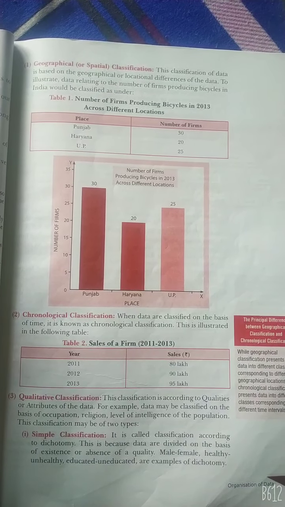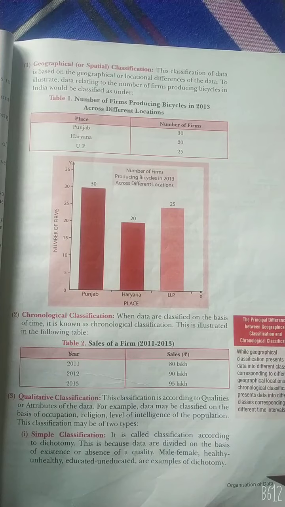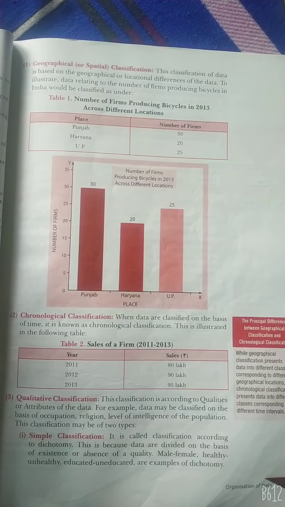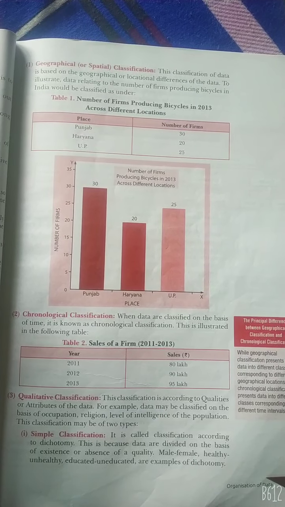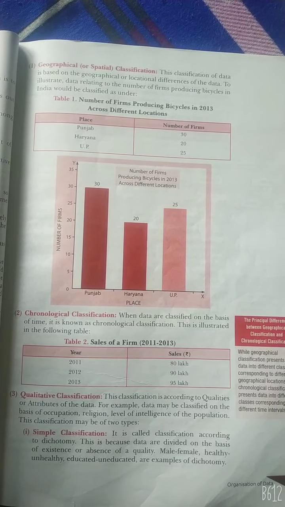This is classification according to the qualities and attributes of the data. For example, data may be classified on the basis of occupation, religion, level of intelligence, population. The classification may be of two types.